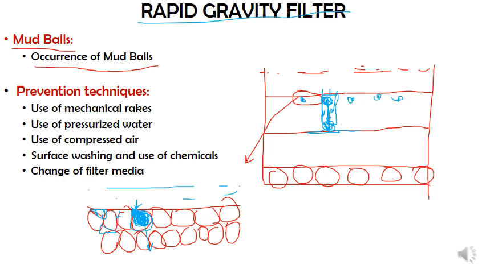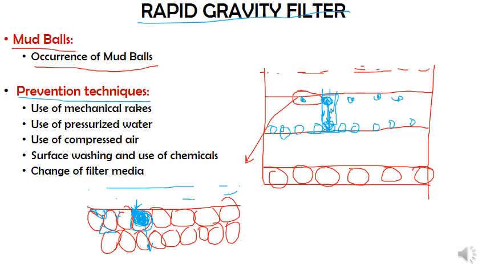Second thing, as these are settling down, the effective area for settlement or filtration is again being disturbed, or it is becoming less. Because of that, the amount, quality or efficiency of filtration will reduce over here. So this is how the mud balls are formed. Now let us see what are the preventive techniques that we can use.